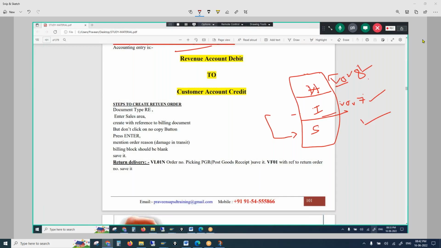So we'll call it a day today and catch up tomorrow. Tomorrow we'll continue with the VOV8 document type control, so that you will know how the quotation is being created, how cash sales are being maintained or controlled. That all we'll discuss tomorrow.